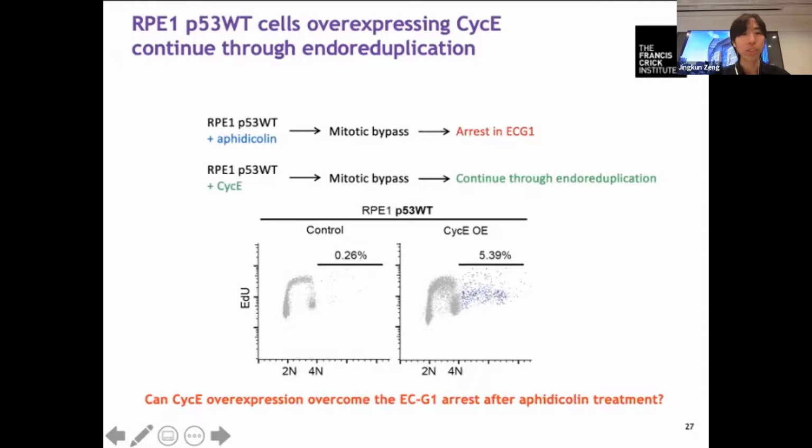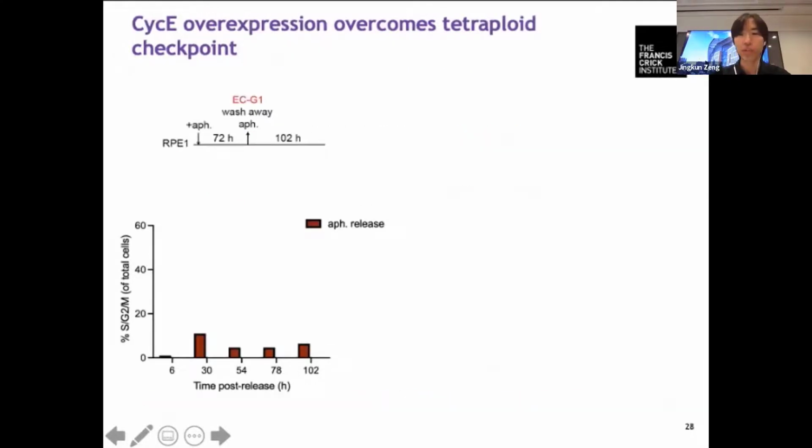To test this, we first generated EG1 cells by just treating RPE1 cells with acetylcholine for 72 hours. At this point, most cells should have entered EG1. Then if we wash away acetylcholine and release the cells into fresh media, the RPE1 EG1 cells will just stay arrested in EG1, and very few enter S, G2 or M phase.